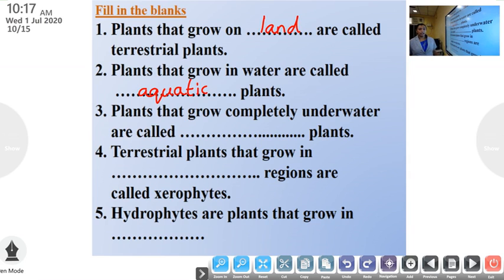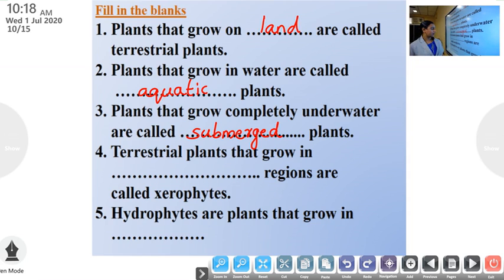Aquatic plants. Third question, plants that grow completely underwater are called dash plants. Submerged plants.